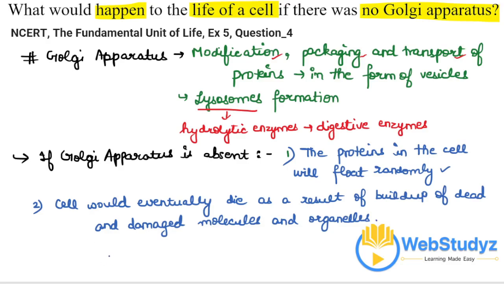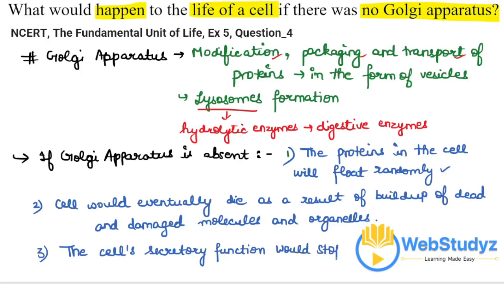Moreover, materials would not be able to be packed and transported. The cell's secretory function is going to be affected because there is no packaging, no material transportation, no protein transportation, and everything will get hampered. So in sum, the cell's secretory functions would stop, because the Golgi bodies secrete lysosomes, form proteins, pack them in the form of vesicles, and then transport them.